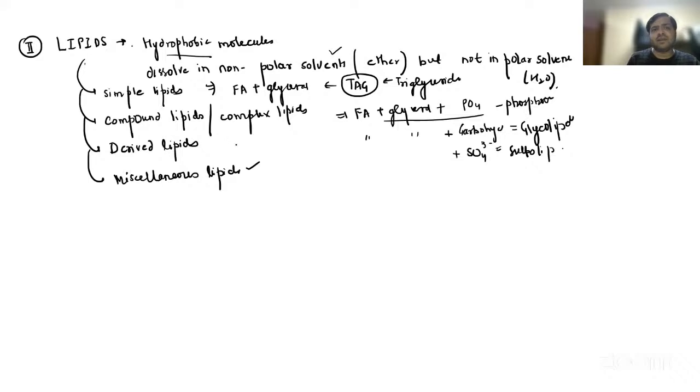Derived lipids are again derived from triacylglycerol. The triacylglycerol will be broken down by hydrolysis into fatty acids and glycerol, right? And some miscellaneous lipids. So you have to just remember this. These lipids are also composed of carbon, hydrogen, and oxygen, right?